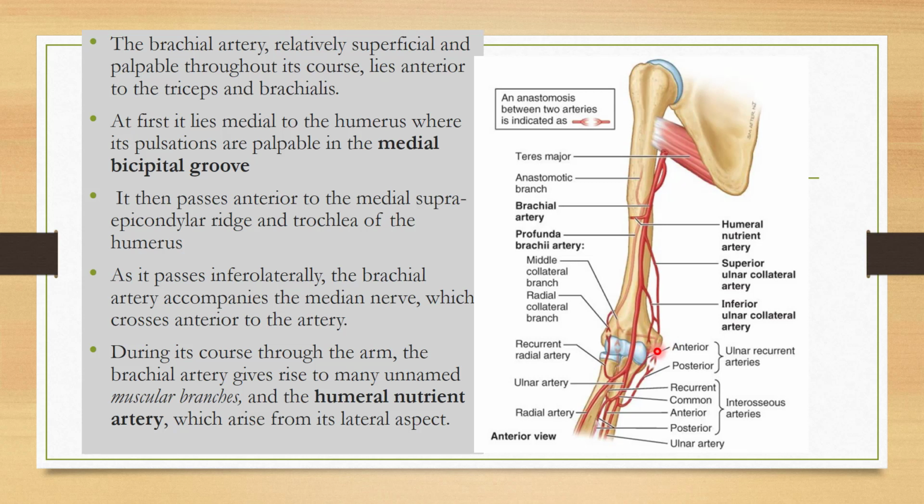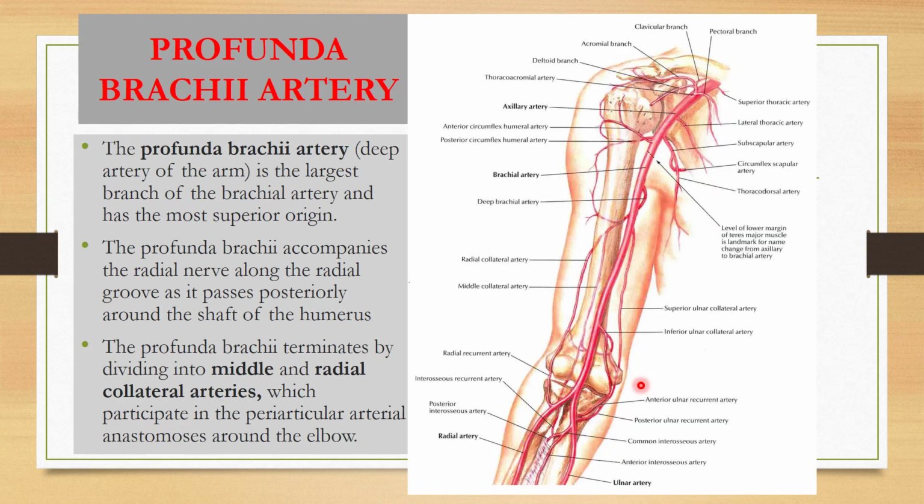As it passes inferolaterally, the brachial artery accompanies the median nerve, which crosses anterior to the artery. So the median nerve is anterior to the artery in the lower half. First the median nerve is lateral and then it becomes medial. During its course through the arm, the brachial artery gives rise to many unnamed muscular branches and the humeral nutrient artery. Okay, we have discussed before also.